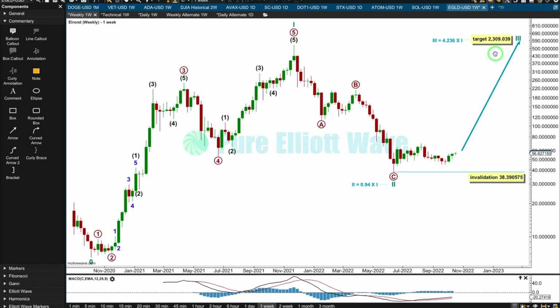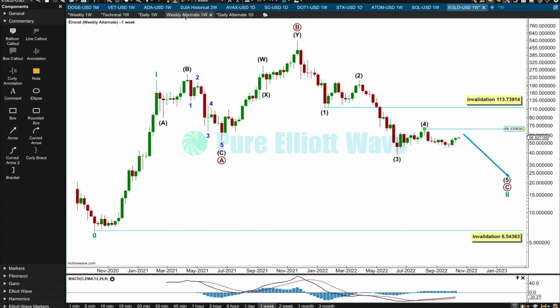Here's a very, very conservative target. If this target is wrong, it won't be nearly high enough. Cycle 3 would reach 4.236, the length of cycle 1, at 2,309.039. But there's another wave count I can see which actually has a decent fit.